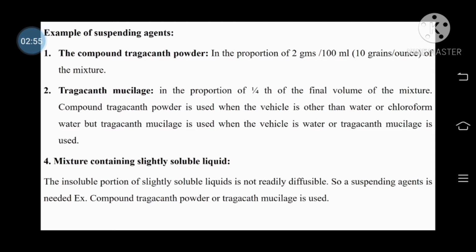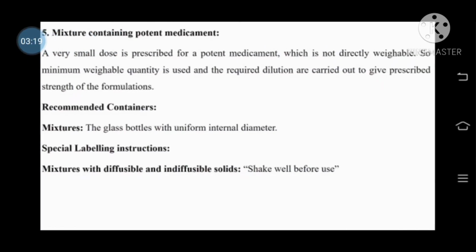The next class is mixture containing slightly soluble liquids. The insoluble portion of a slightly soluble liquid is not readily soluble, that's why a suspending agent is required. The example is compound tragacanth powder or tragacanth mucilage. And the last class is mixture containing potent medicament.